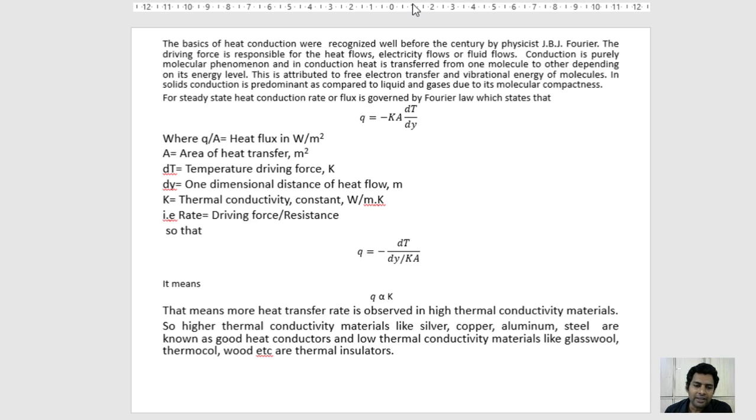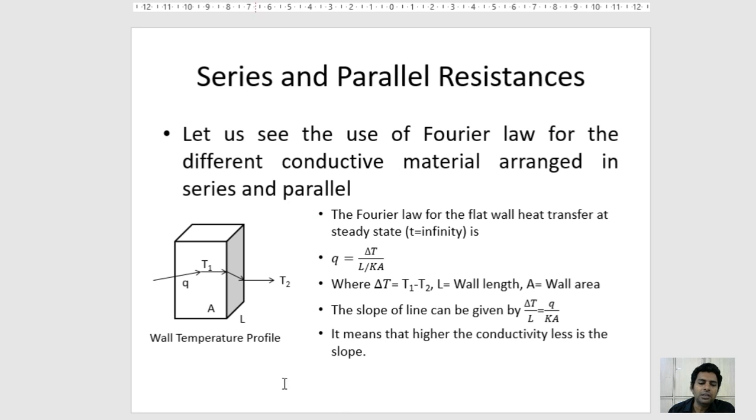So a higher heat transfer rate is observed in high thermal conductivity materials. Some of the high thermal conductivity materials are listed here: silver, copper, aluminium, and steel are known as good heat conductors. Low thermal conductivity materials like glass wool, thermocol, wood, etc. are good thermal insulators. In this way, we have seen the different ways of heat conduction. Now, while heat conduction happens, there are some resistances we need to consider, and these are the series and parallel resistances.